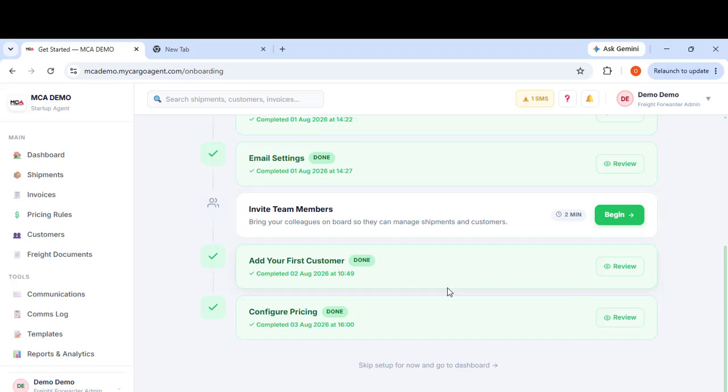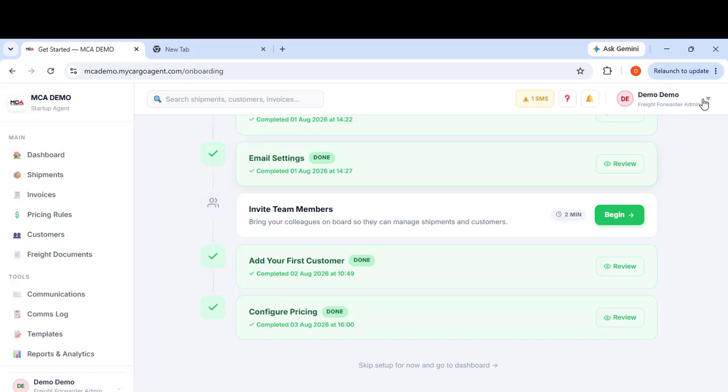Next is to add your first customer, and then configure prices. These prices work when you want to configure prices by destination or zones, but it's not particularly important if you don't need it. I'll show you in other videos, when we come to invoicing and shipments, you will understand how that works. But for now, this is just an introductory video.